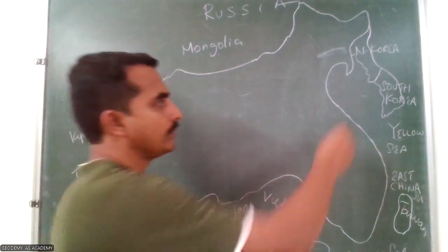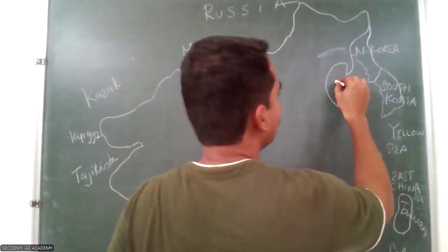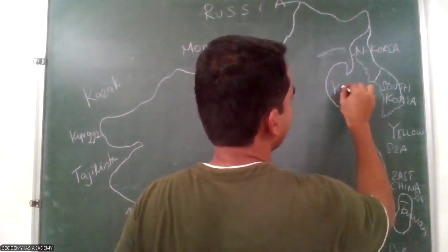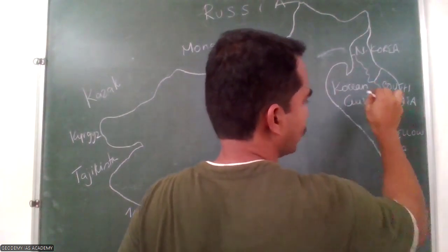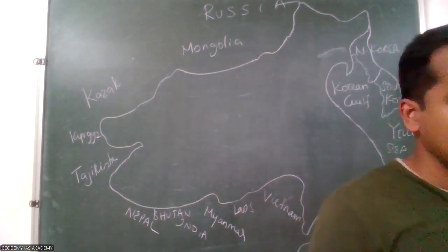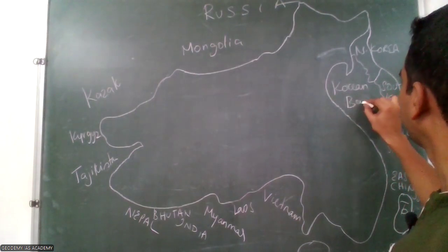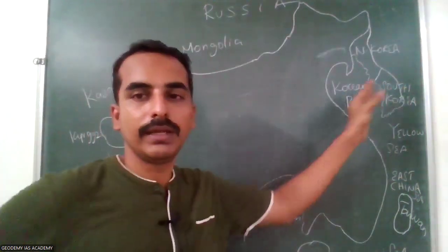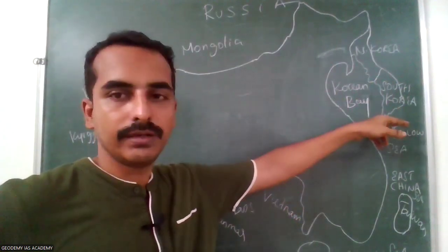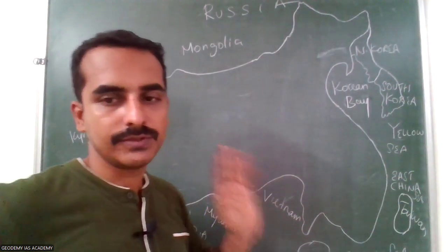And between the Korean Peninsula and the Chinese part, it is the Korea Bay. So between the Korean Peninsula and the Chinese part, it is Korea Bay. Then Yellow Sea, East China Sea, South China Sea.